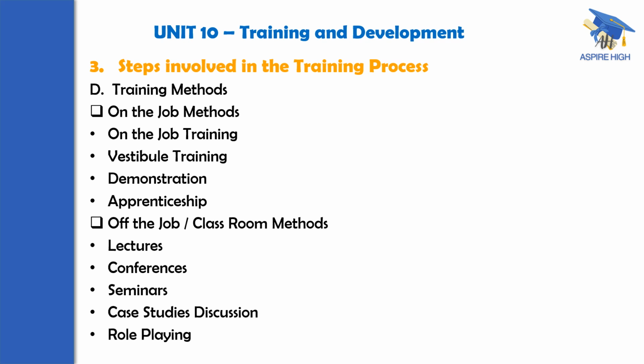The third one is demonstration. In this particular method, the trainer is going to explain by doing on his or her own. The trainee is going to listen, and watch very carefully, and catch the way the demonstrator or the trainer is doing that particular job.